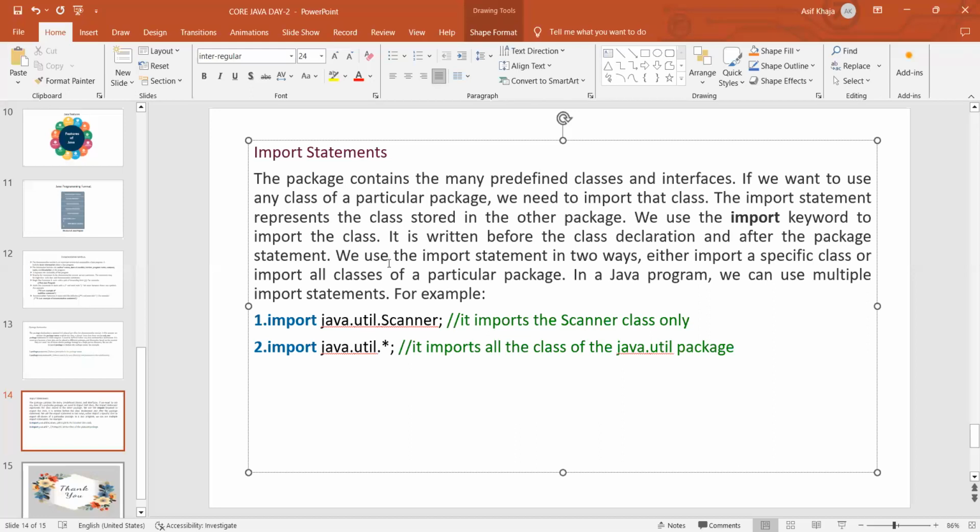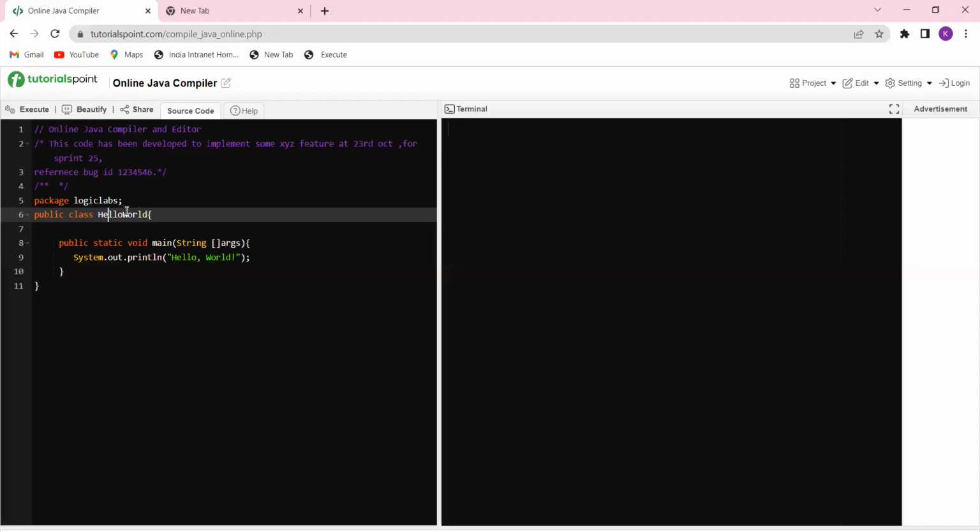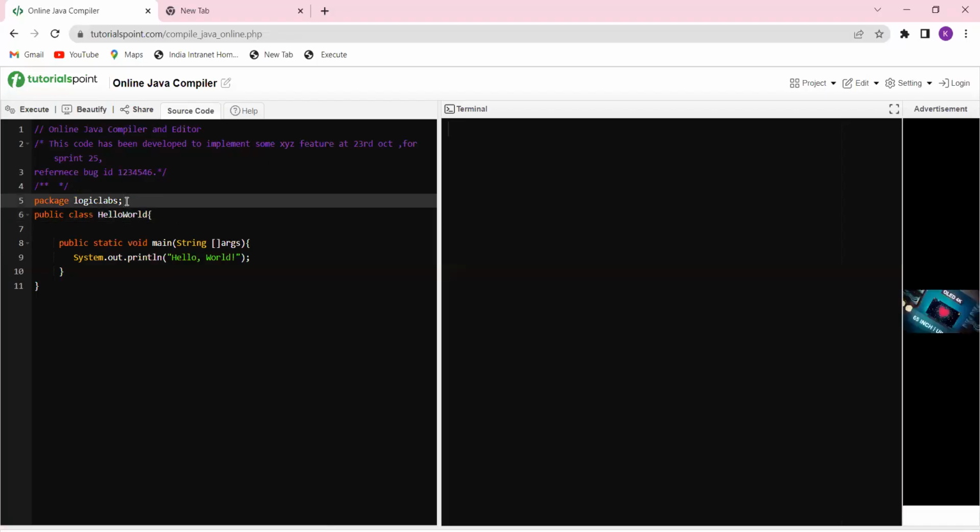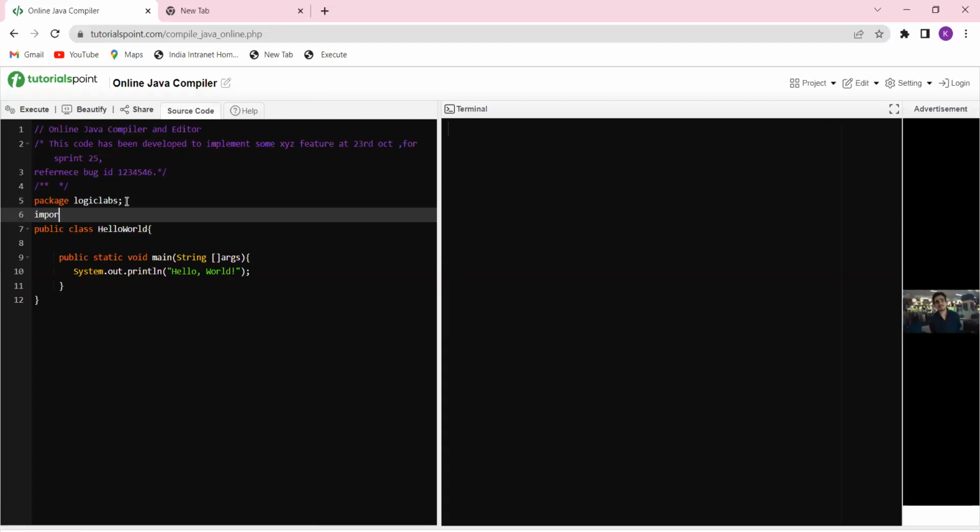It is written just before the class declaration and after the package statement. And here also there are two ways. We can directly import the class we need, or else we can directly import the whole package also. Like here, I'll show you in this only. For example, import.